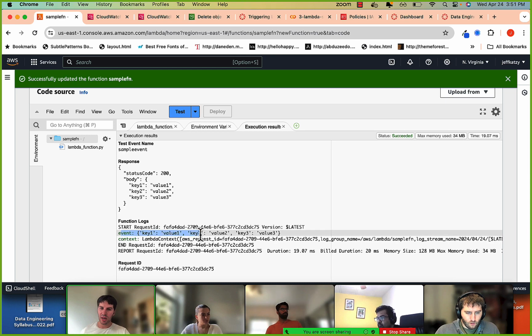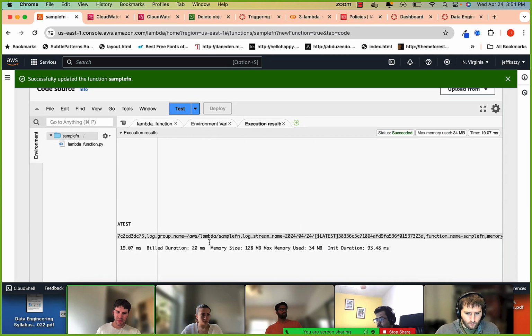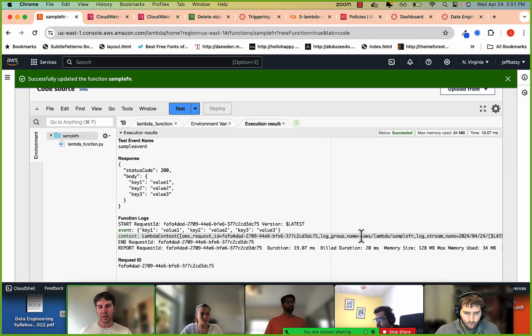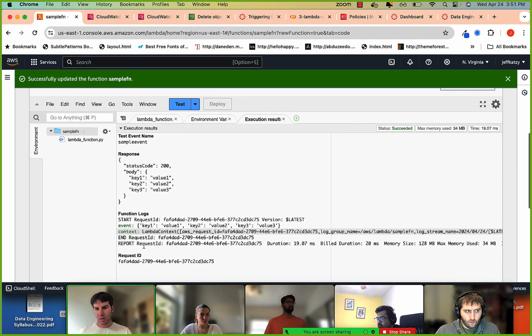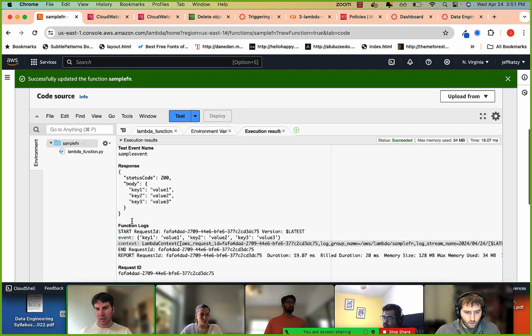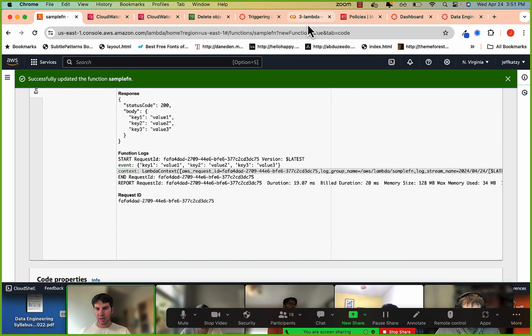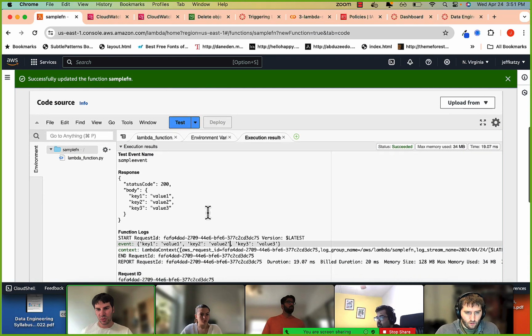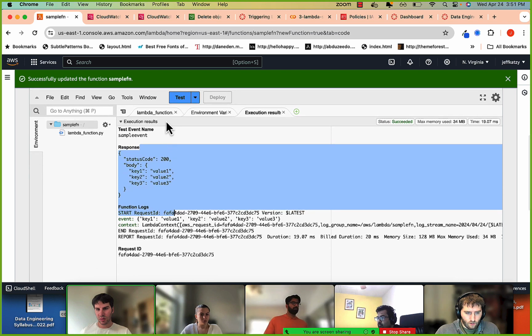So right here you actually see the logs. That's kind of nice. We printed the event. We see the context that we get. It gives us a little bit of information, not too much. It tells us our Lambda function name, invoked function ARN, things like that. Those are all things you could reference, for logging purposes, etc. And then ultimately you'll see the return value, I guess, as well. I'm not sure. It's just not logged for you.